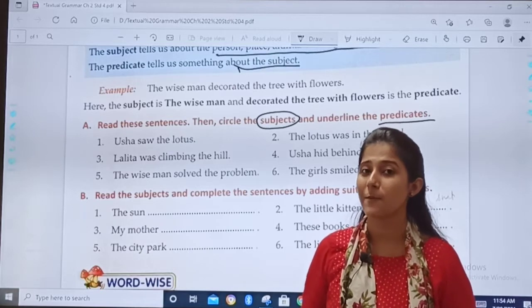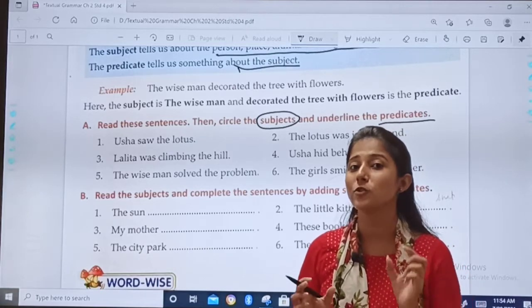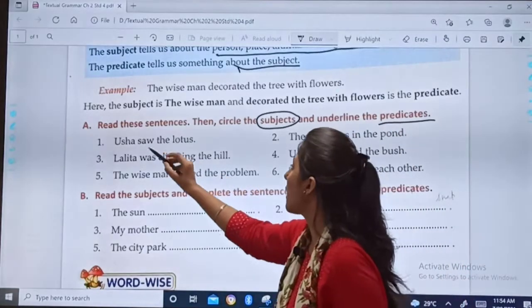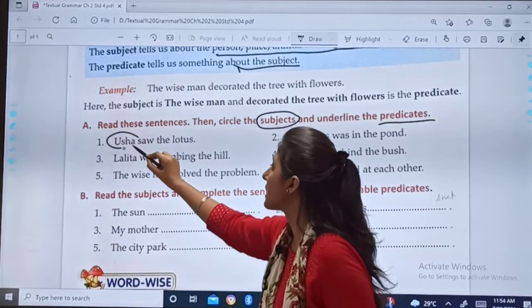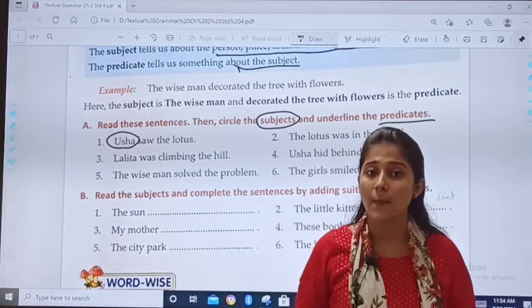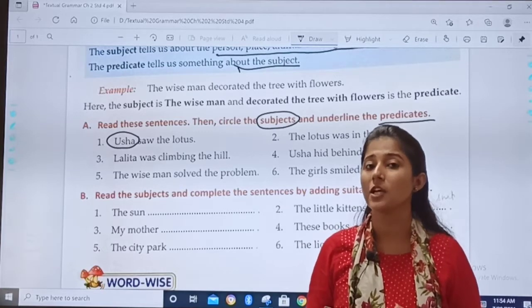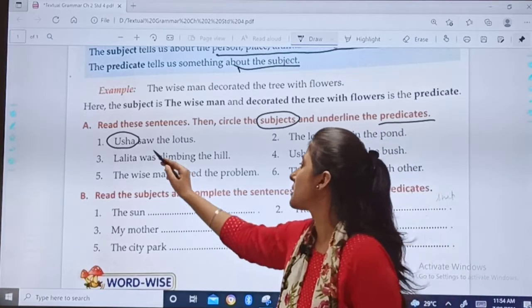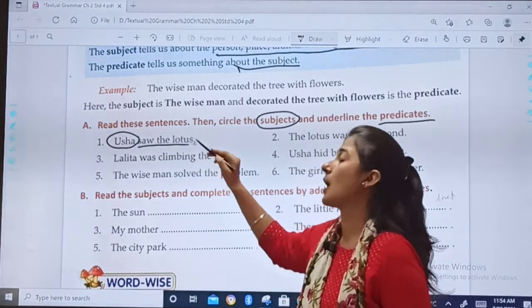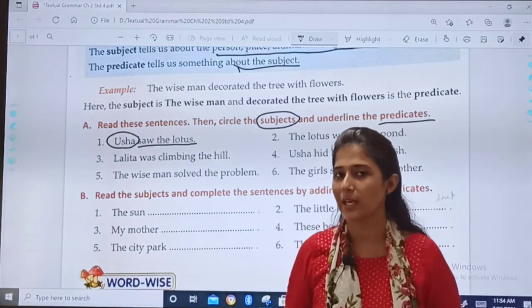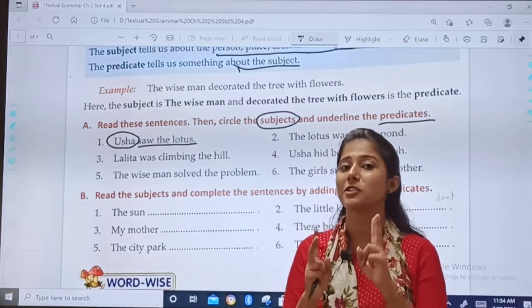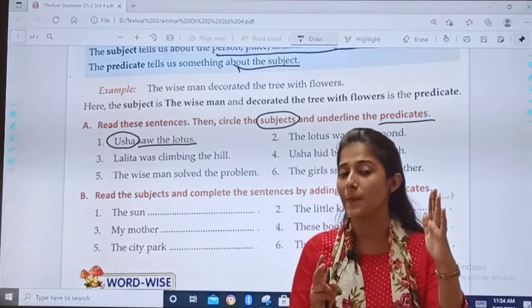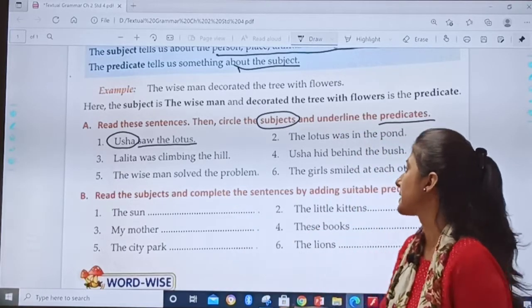What will be our subject? We are talking about Usha. So, Usha will be our subject. And what are we telling about Usha? What was she doing? She saw the lotus. So, the remaining will be our predicate. Okay? A sentence is divided into two parts, subject and predicate.